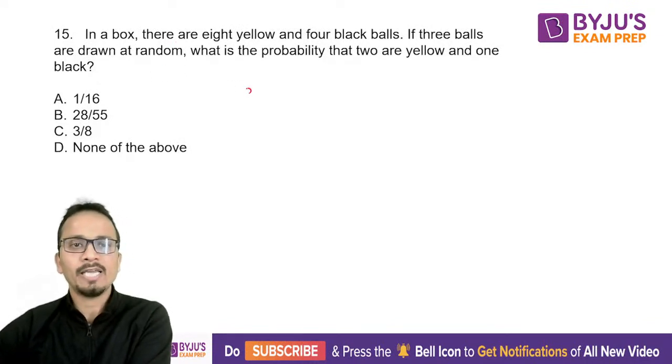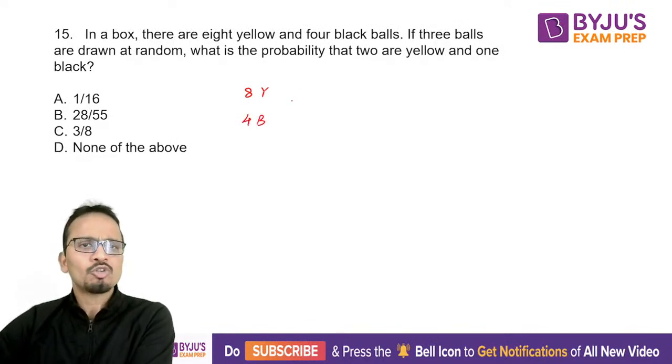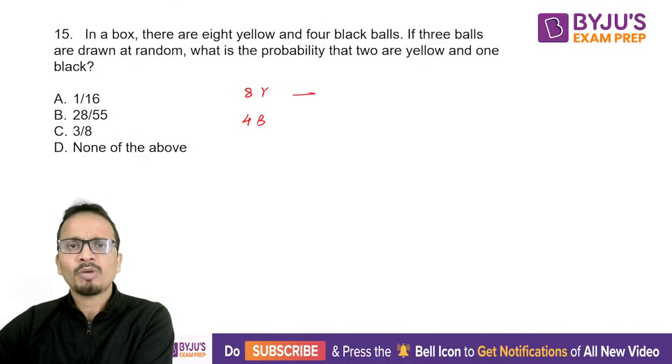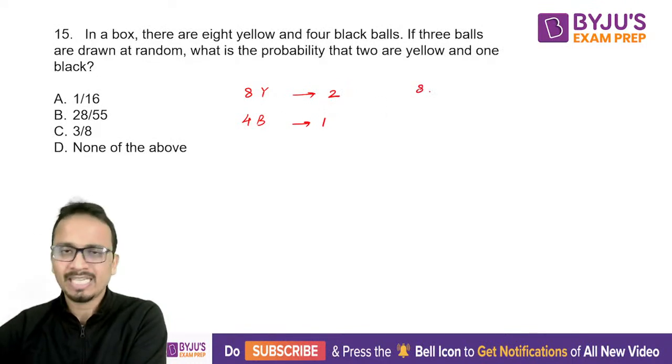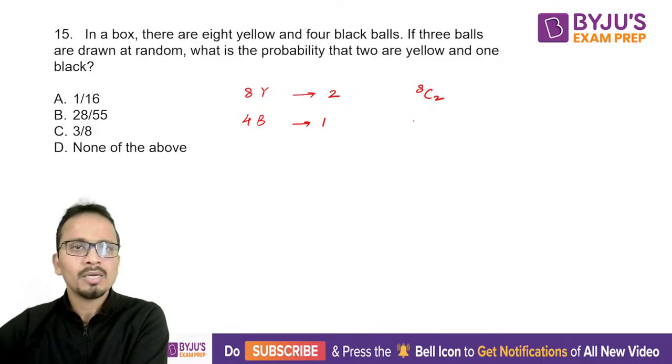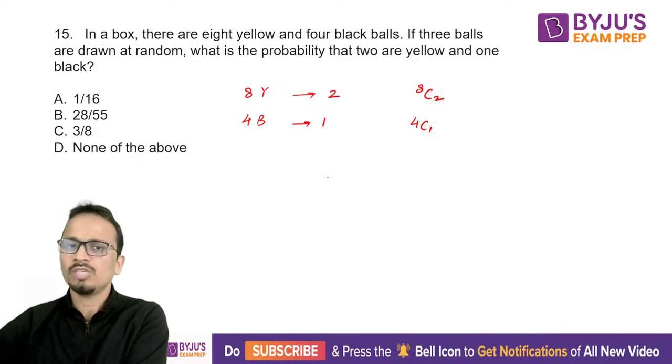So let's start solving this. There are 8 yellow balls and 4 black balls. Now we are drawing 3 balls and we have to find out the probability that 2 are yellow and 1 is black. So 2 yellow out of 8 can be taken in 8C2 ways, and 1 black out of 4 can be drawn in 4C1 ways.